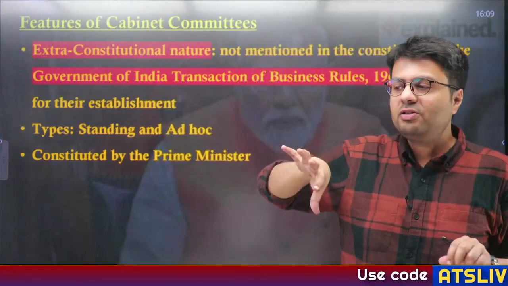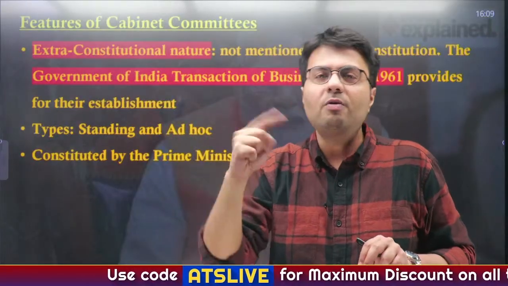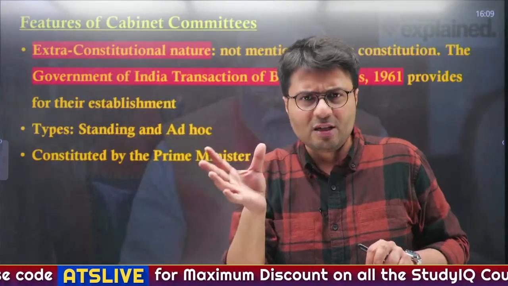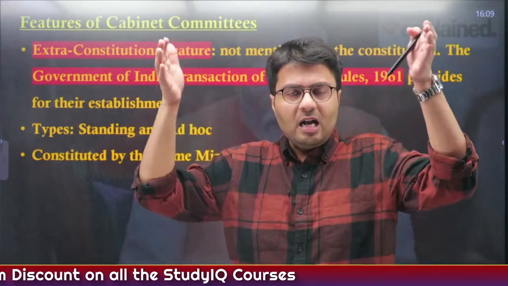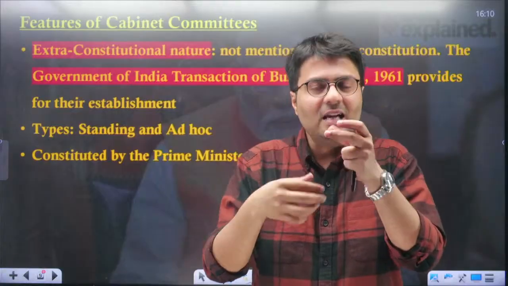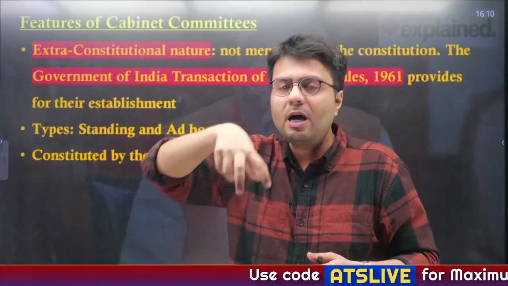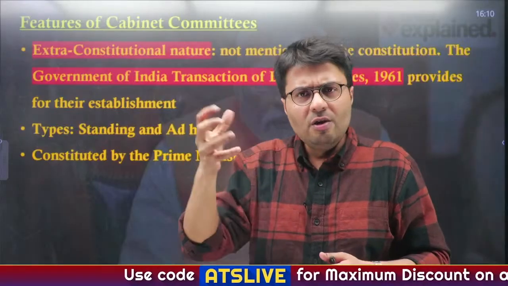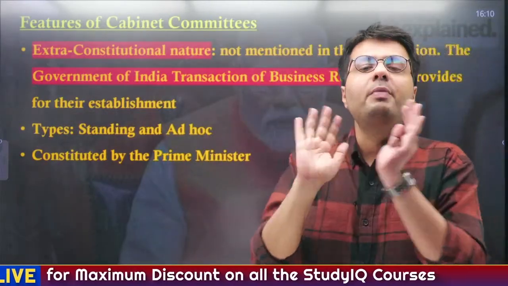Similarly, whenever there is a Cabinet Committee on Security, all the other ministries that in one way or the other deal with security aspects will be categorized into that Cabinet Committee. So there is a larger cabinet which consists of the entire council of ministers, but to make decision making more effective, you constitute different committees comprising a few of the ministers so that decision making is quick. You need to convene only a few members to make that decision.